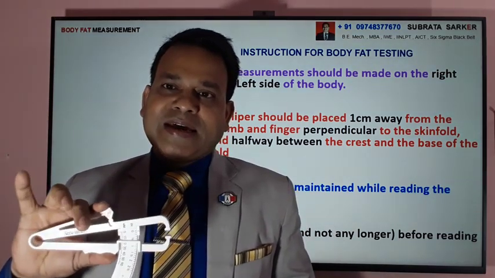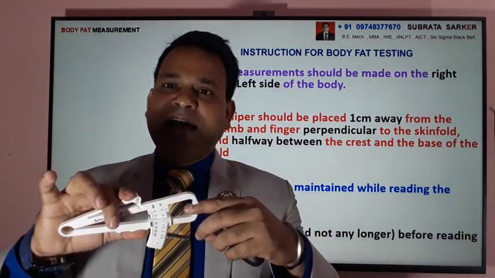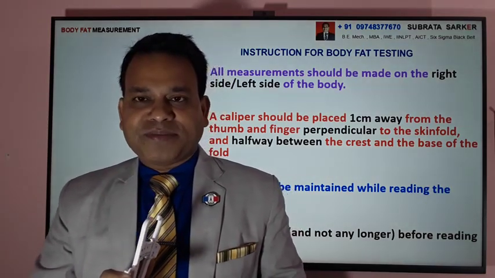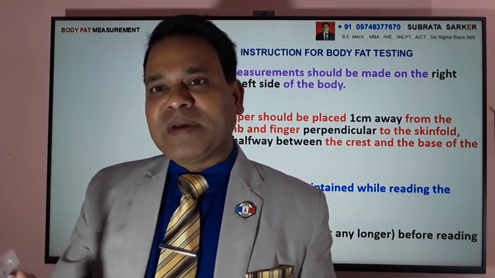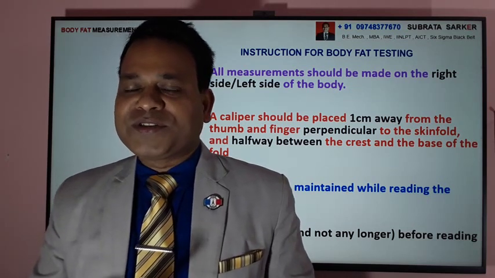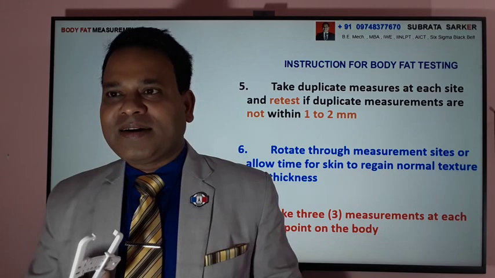And there is another rule. You have to take repetitive measurements. For example, you take two or three measurements, and they should come within a tolerance of 1 centimeter. If it varies much, then you have to take another measurement, giving some time to the skin of the body. And there is a process for that, like how to hold the skin.